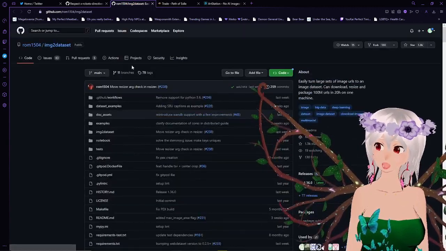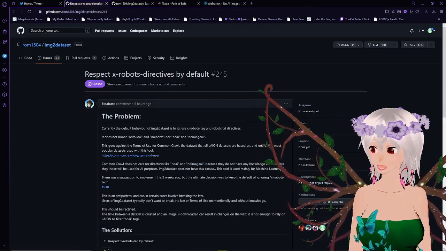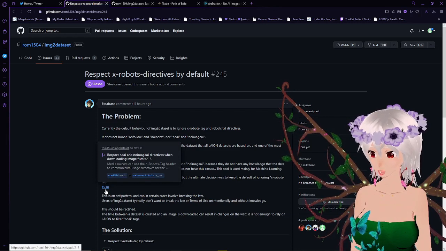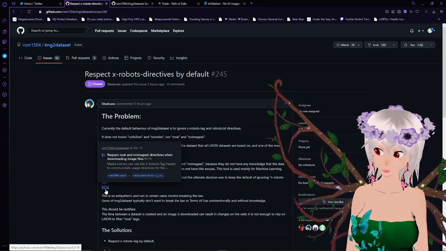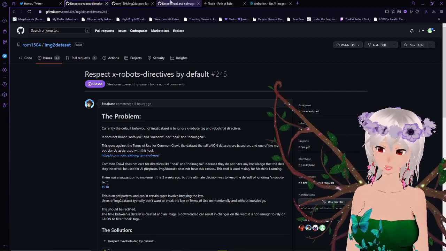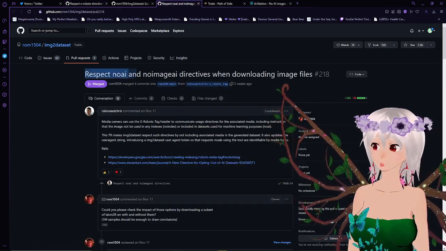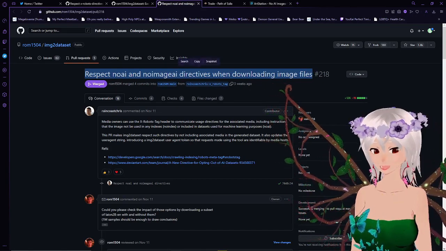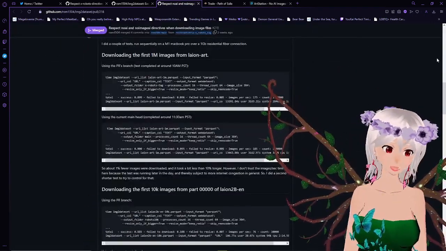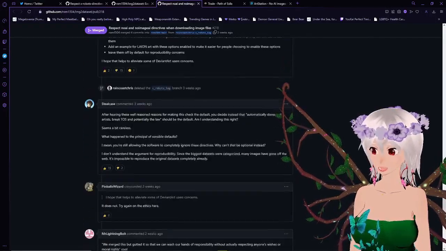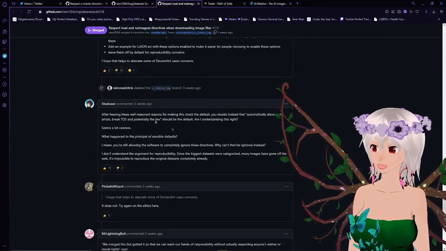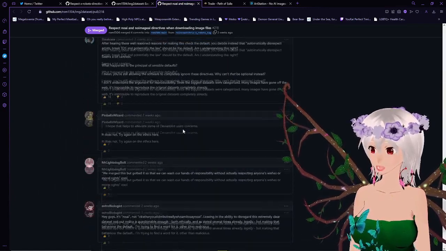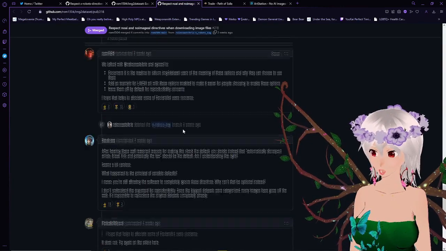Now, the interesting thing about Image2dataset is that we've got this, which they closed just like an hour ago. And there was a suggestion 3 weeks ago to respect no AI and no image AI directives when downloading image files by default. Now, if you go all the way down to this thread, Steelcase and everyone else is basically like, yeah, no, this is not even good. You're going to be breaking the law if you do this.